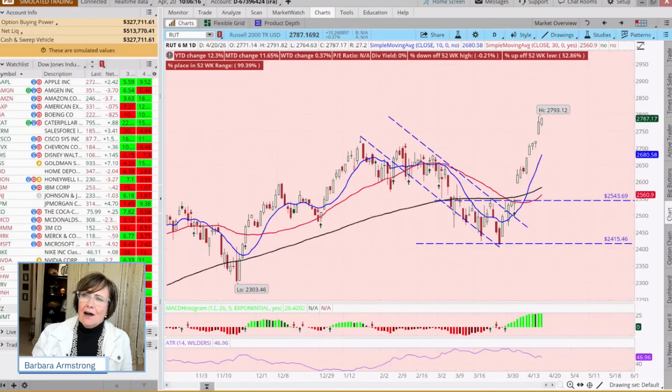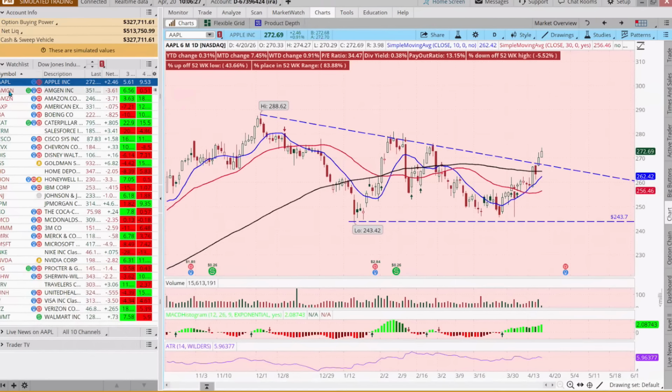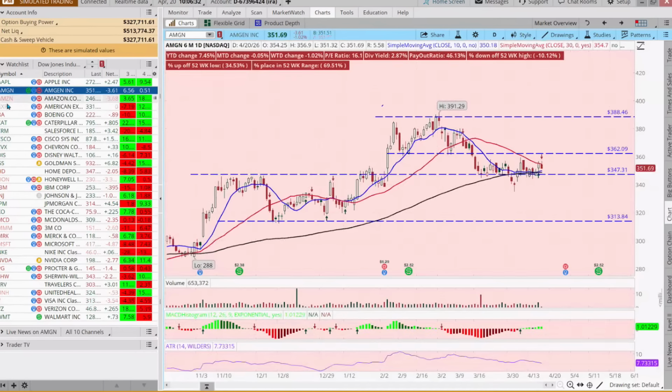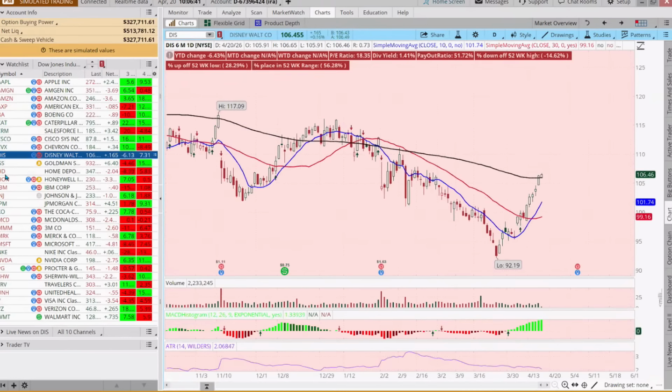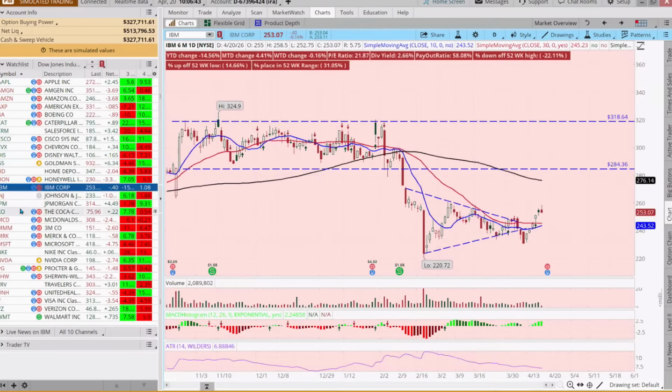Somebody made a comment and said, "How can I find setups?" Well, I link my chart to my watch list, and then you can very quickly go through looking for examples. So Apple may or may not be an example today. And then you can bring up the S&P 100, or the NASDAQ 100, and pretty quickly click through from one to another. Okay, so that's just a quick way.